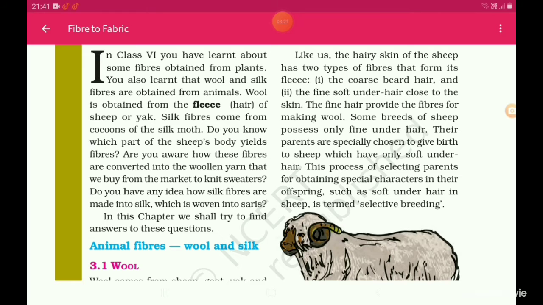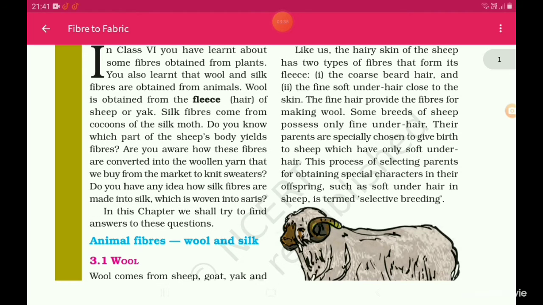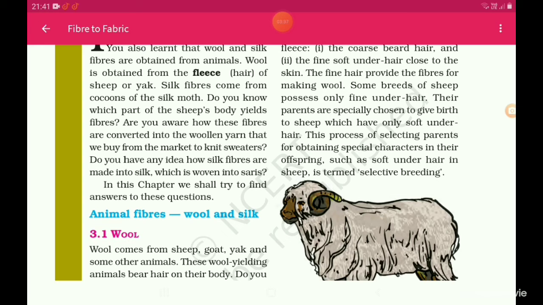Their parents are specially chosen to give birth to sheep which have only soft under hair. This process of selecting parents for obtaining special characters in their offspring, such as soft under hair in sheep, is termed selective breeding.